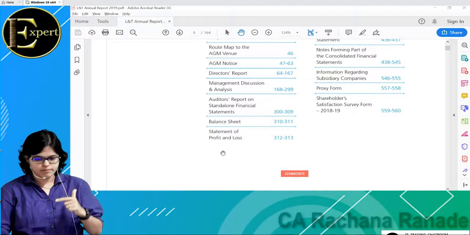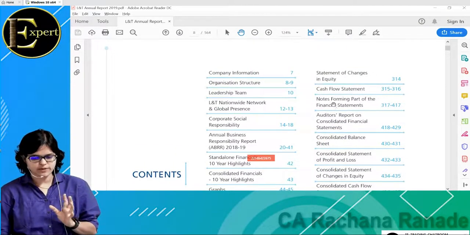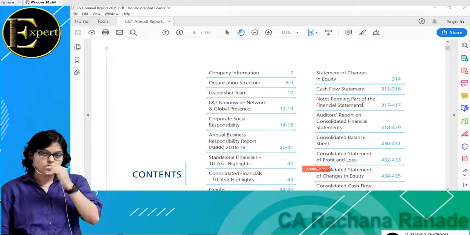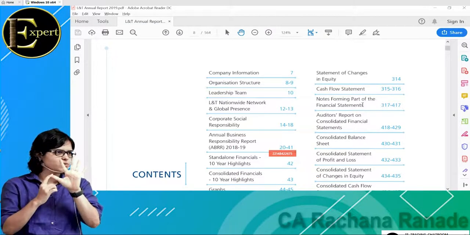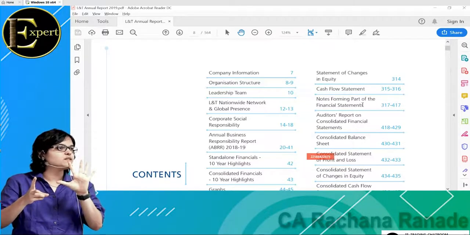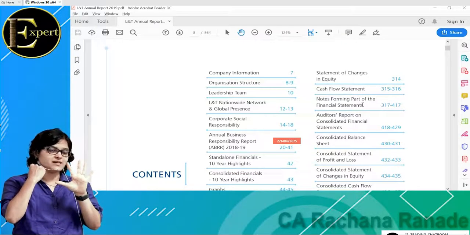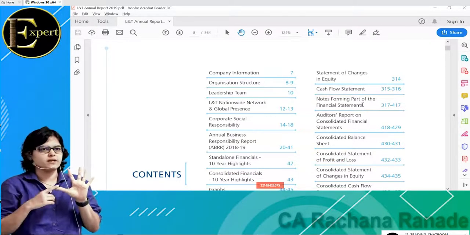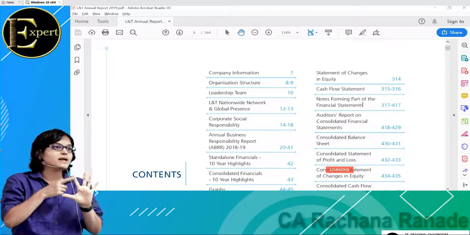And which 2? Balance sheet we know. It shows the assets and liabilities position. If you remember, what is an asset? Anything I own is an asset. Anything I owe is a liability. That is included in the balance sheet. And what is included in the P&L? Incomes and expenses. So we know what the balance sheet is and what the P&L is. These last 3 we have not yet discussed; they will come slowly. And here you can see the same thing is there for consolidated also.